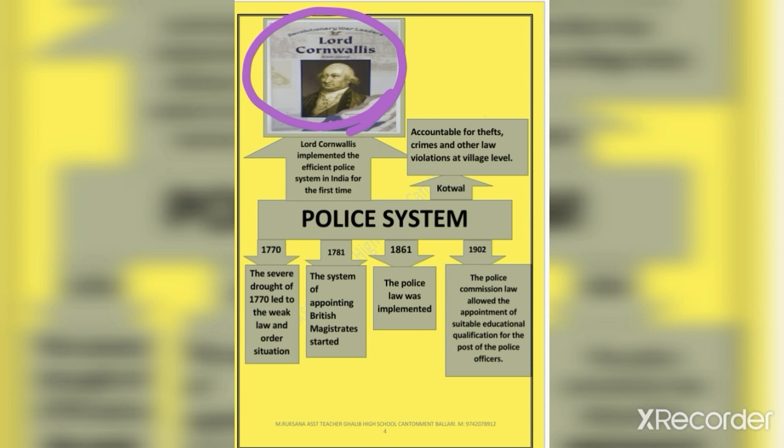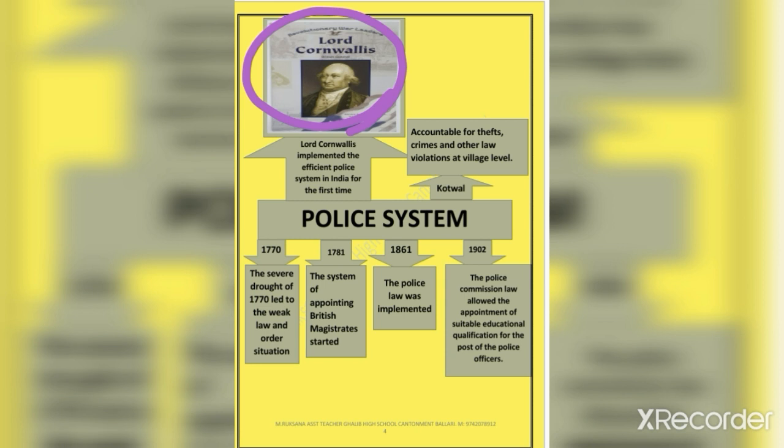The system of appointing British magistrates started in the year 1781. The police officers were under the power of the magistrates.